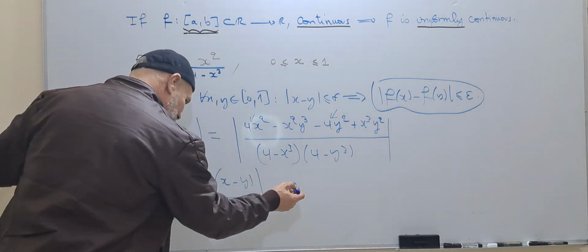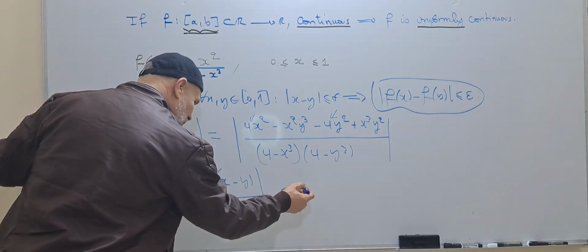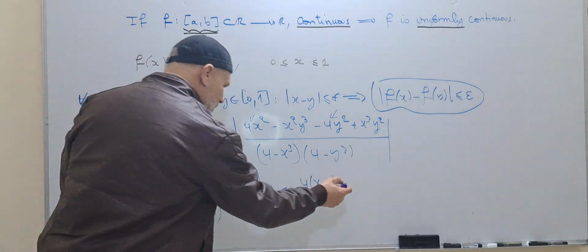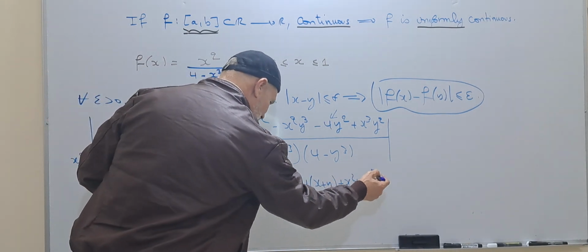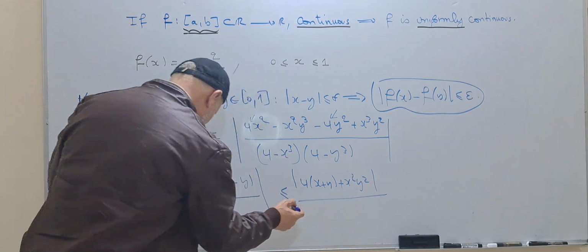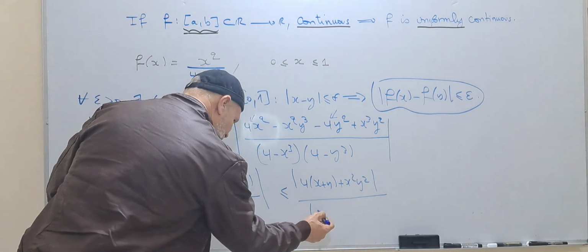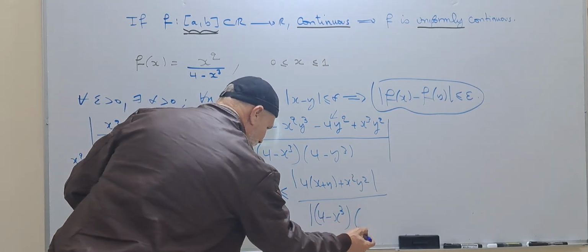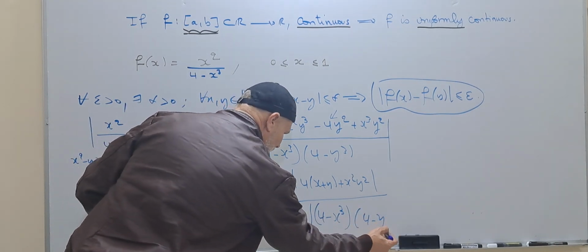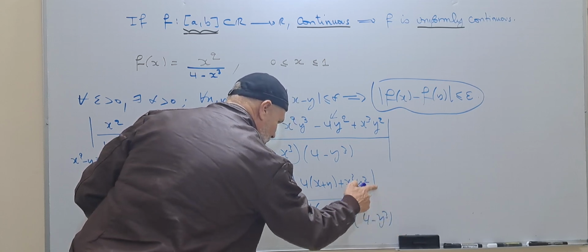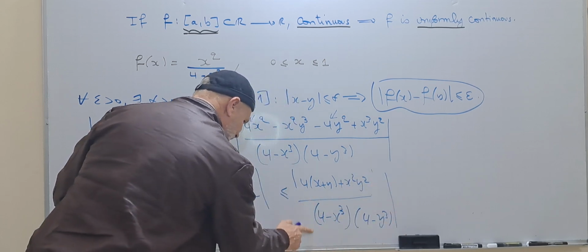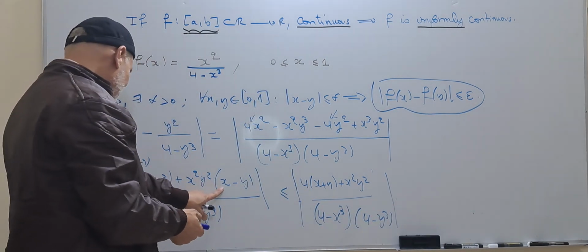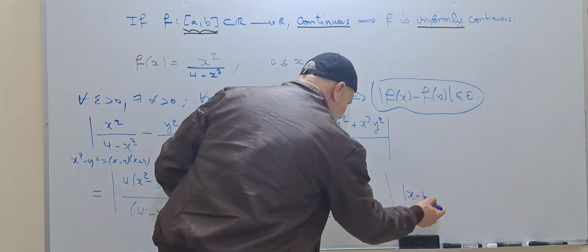This is less than or equal to 4 times x plus y plus x squared y squared, in absolute value, over the absolute value of 4 minus x to the power 3 times 4 minus y to the power 3. We can keep the same absolute value, it's the same thing. Times the common factor x minus y.